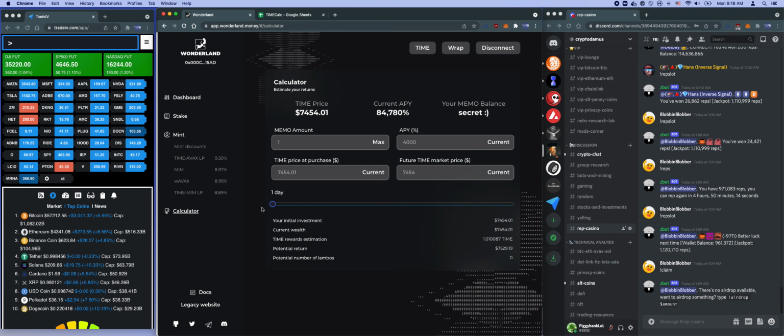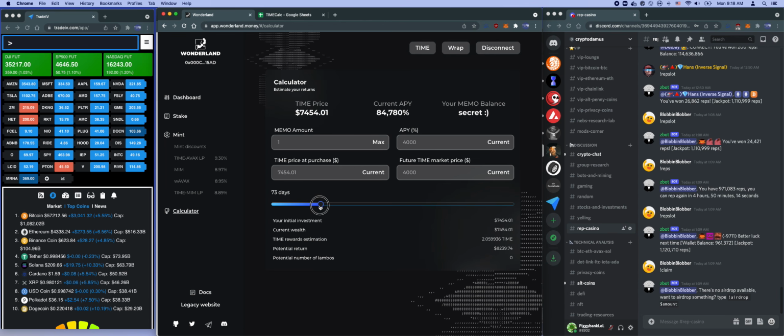Now, let's do the worst case for your investment. This is when you actually lose money. Let's say the APY drops and the price of time drops to 4,000. That's in 30 days. That's when you lose money, right? Your current wealth, you put in 74, now you're only coming back with 54.05. You lose like $2,000 if the APY drops and the value of time drops. Now go to 60 days. You sort of break even after 60 days if all of this drops significantly, right?